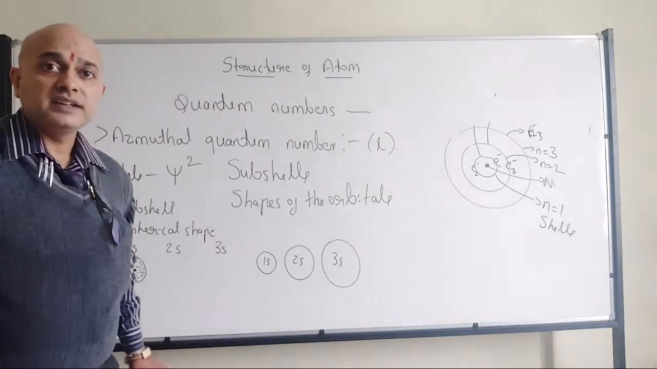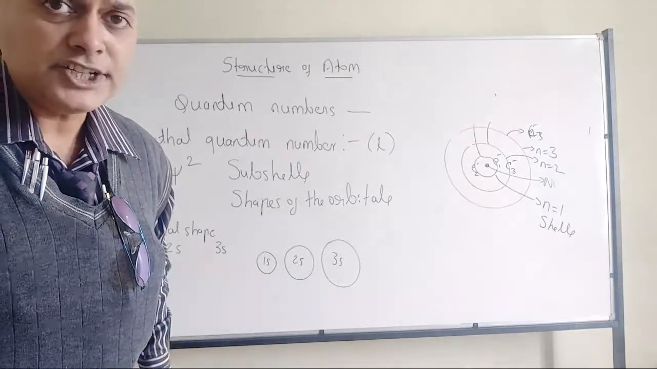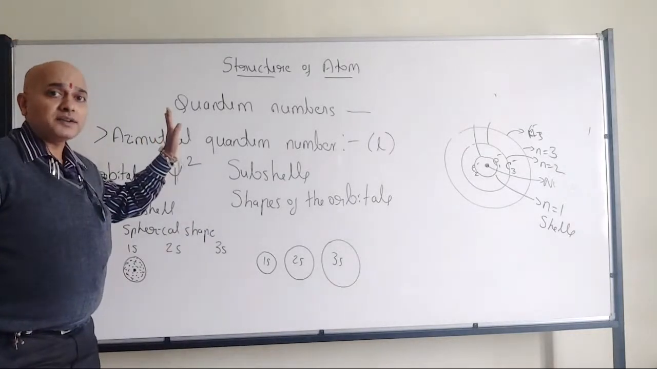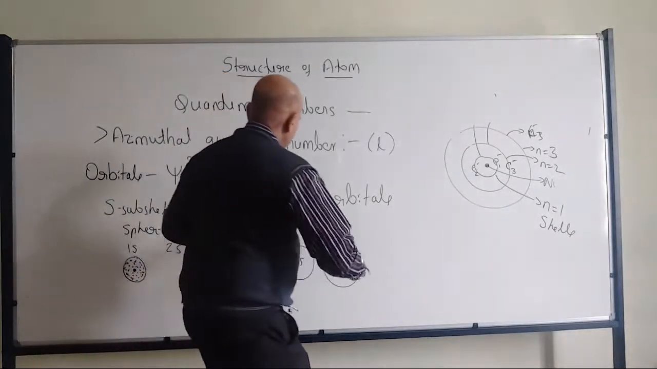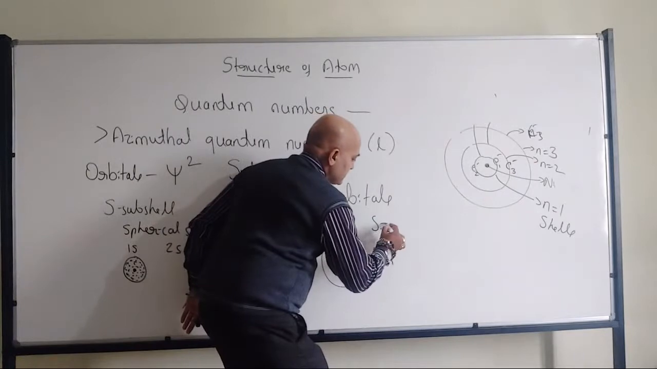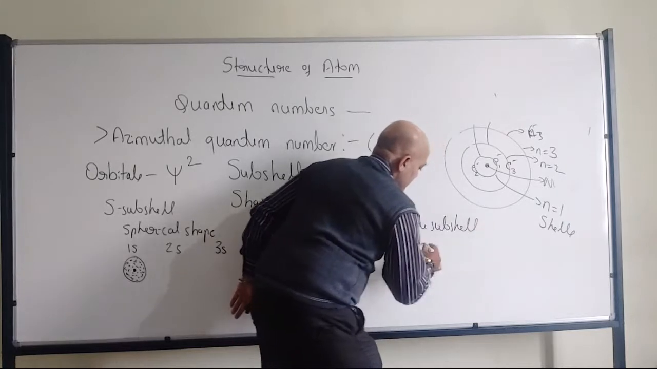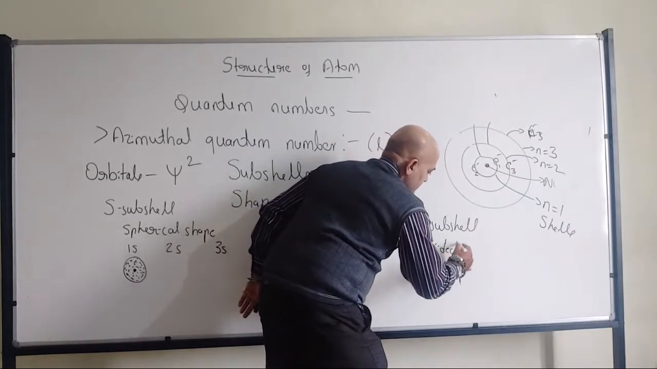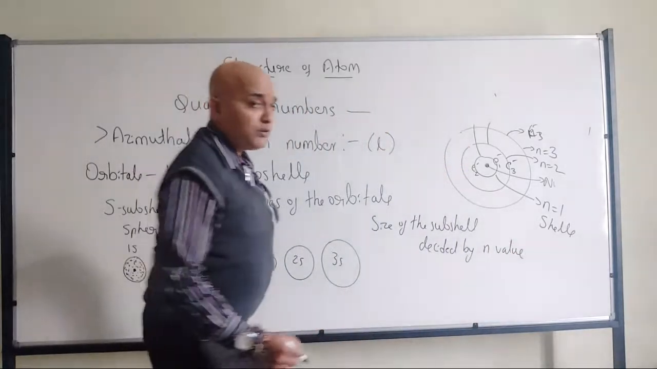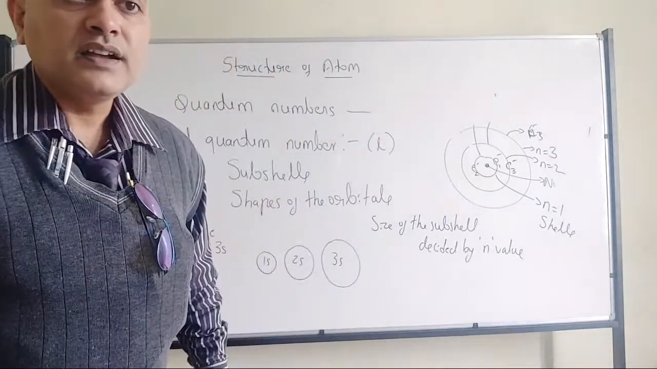Chidwan, absolutely correct. It will not be decided by shape. So shape is spherical only, but size is going to be decided by the principal quantum number. So I will make a point here. The l subshell just talks about shapes, but the size of the subshell is decided by the n value. What is that n value? n value is nothing but the principal quantum number value. All of you have understood?